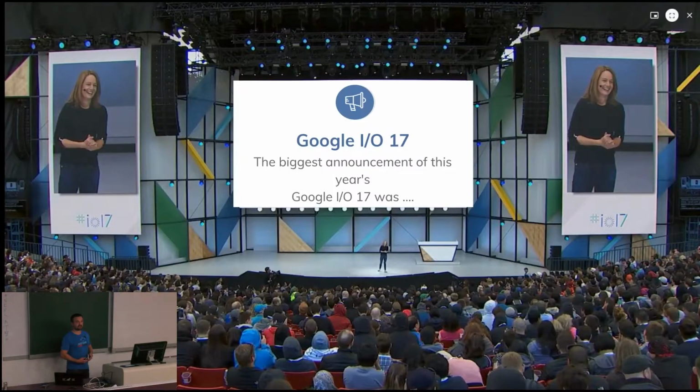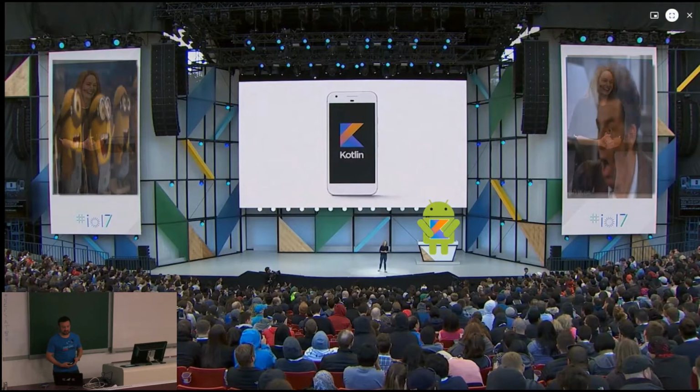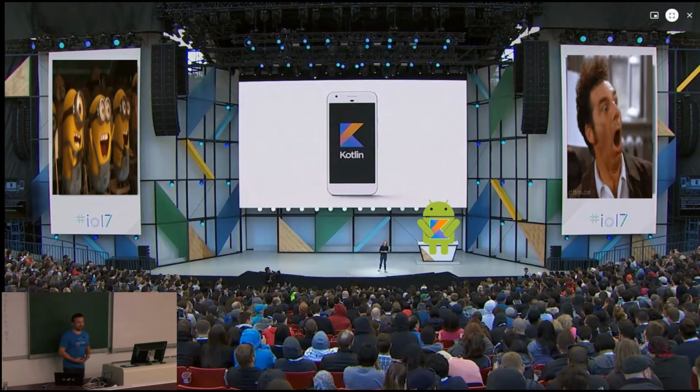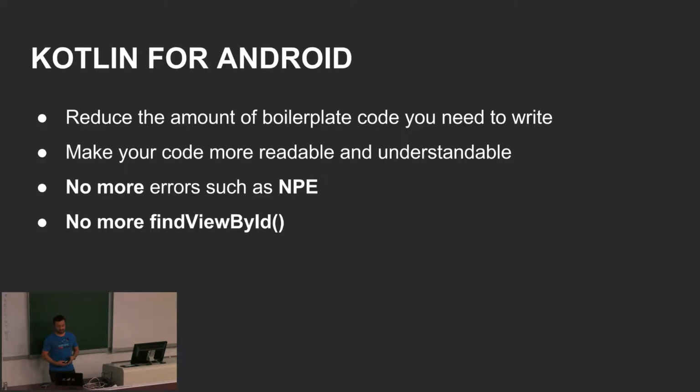For us as Android developers, I think one of the biggest announcements this year was the announcement at Google I/O that Kotlin is now a first class supported language for Android. What does it mean for us when we are using Kotlin?